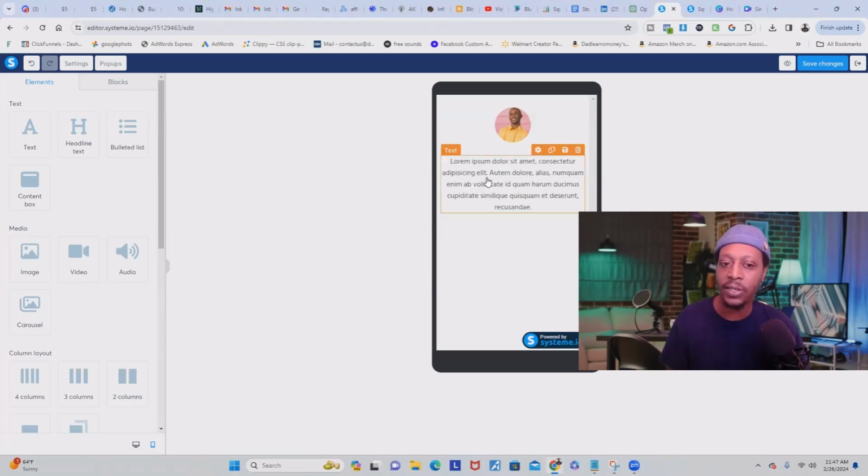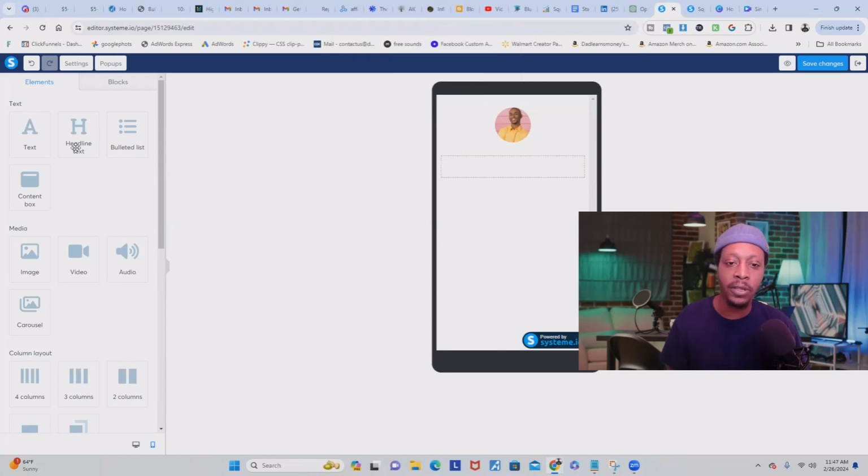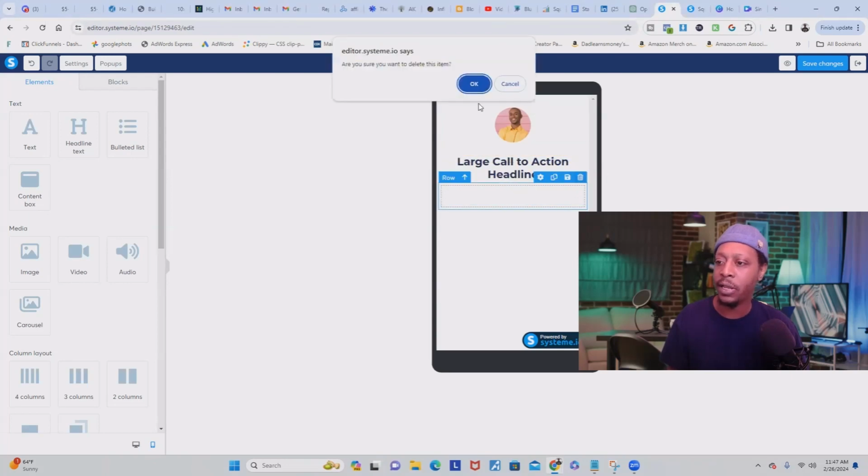Now, after you click text, it's going to give you all this random stuff. Another option you could do if we want to delete this, this gave us too much, you could just click on headline text, and it'll give you something like that. Now, once we have that, we're just going to slide it up right up under our picture, and then we can delete this right here.